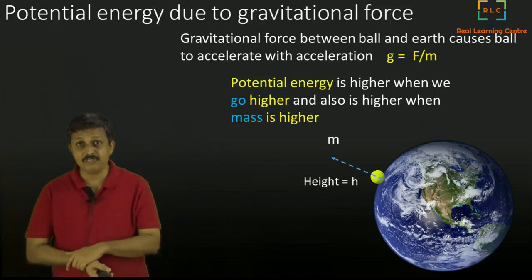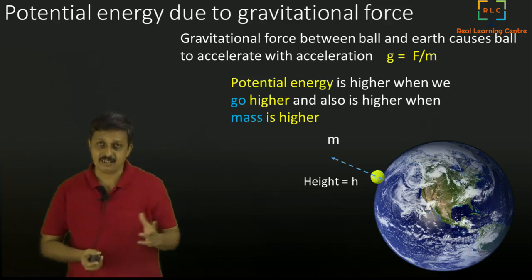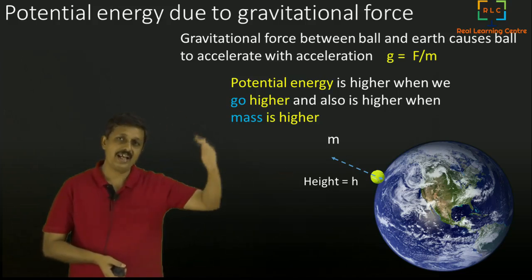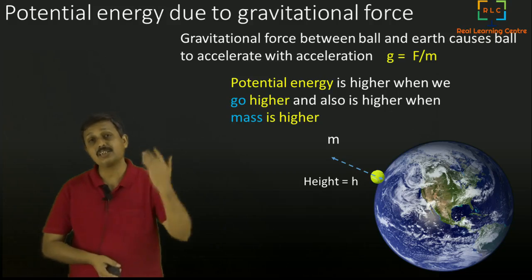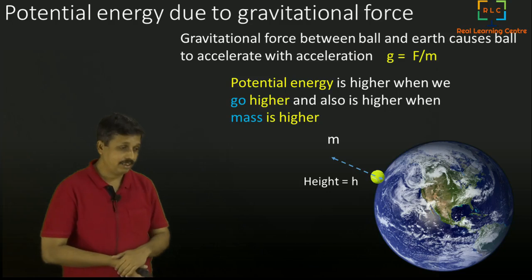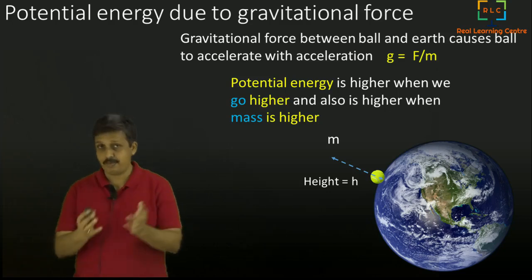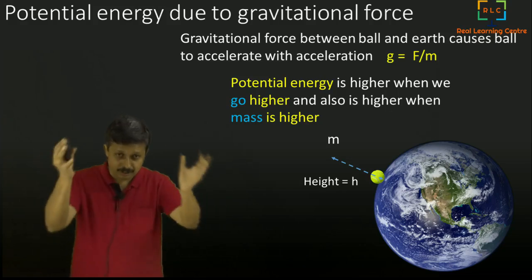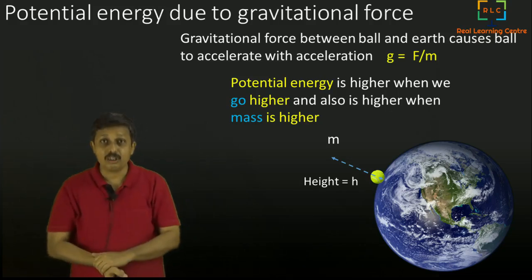Now, the potential energy, the way we define it, is higher when you go farther from the earth. That means when you go to a higher height, the potential energy is higher. And also, it is higher when the mass is higher. If you have a bigger mass, it has more potential energy, because a bigger mass dropped onto us will cause more harm.